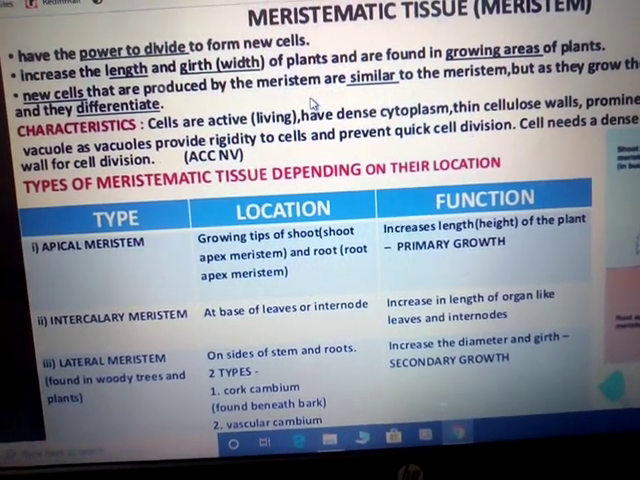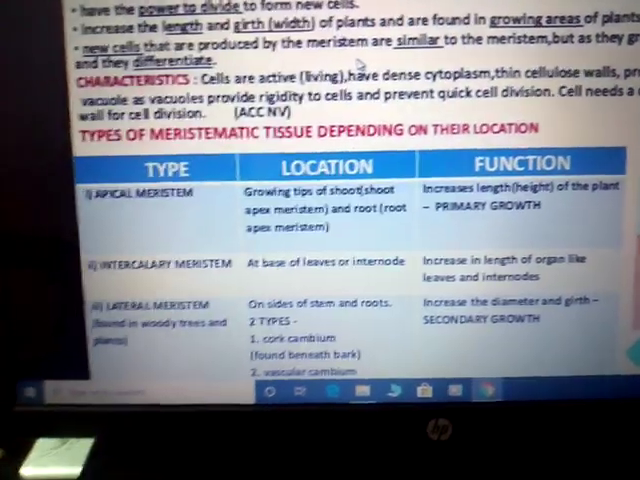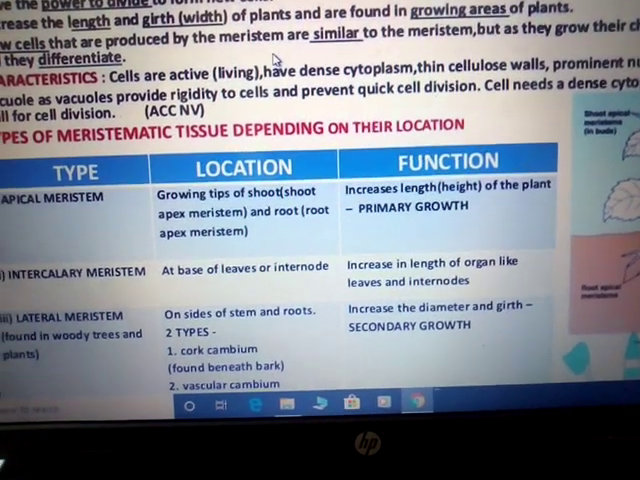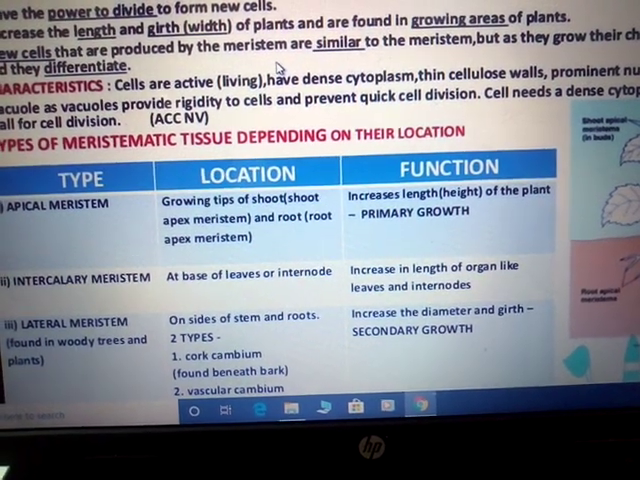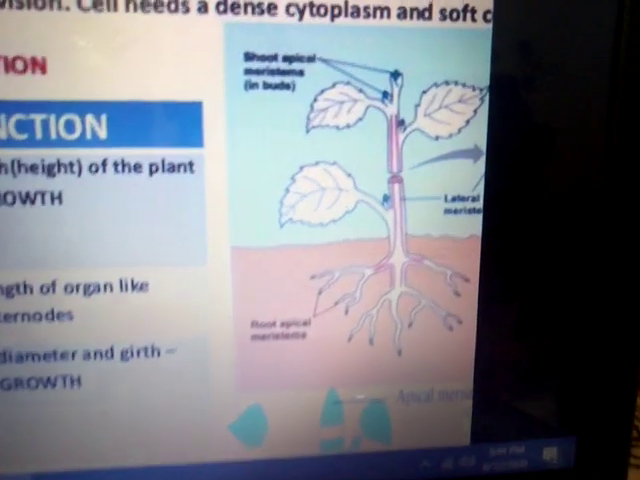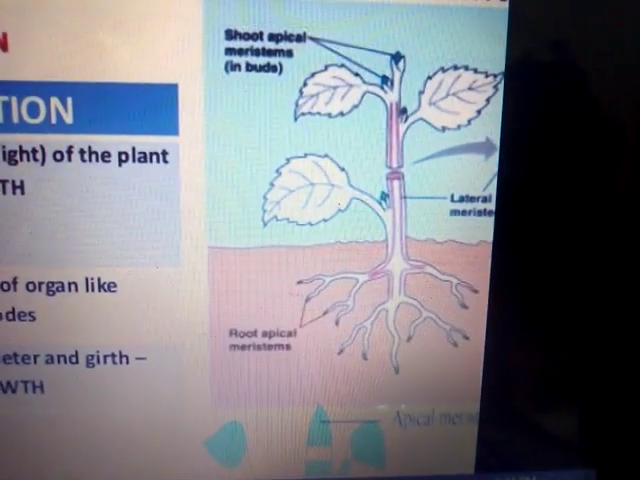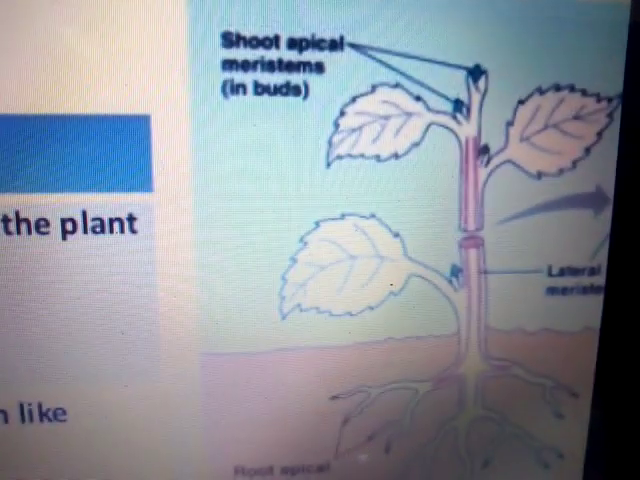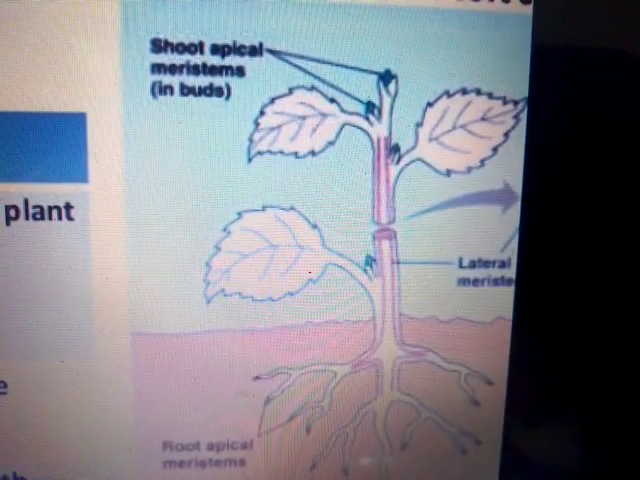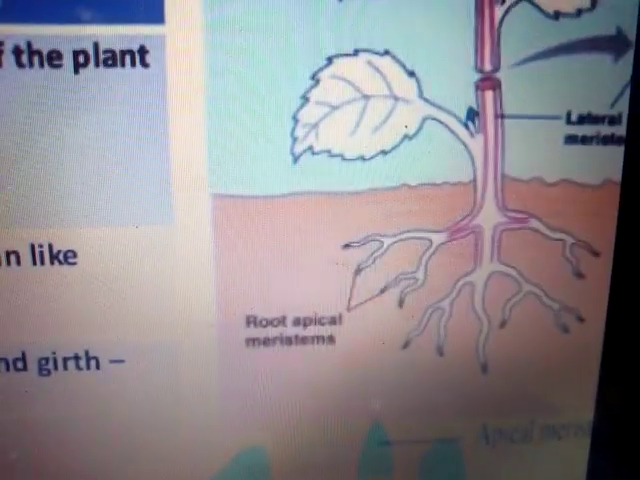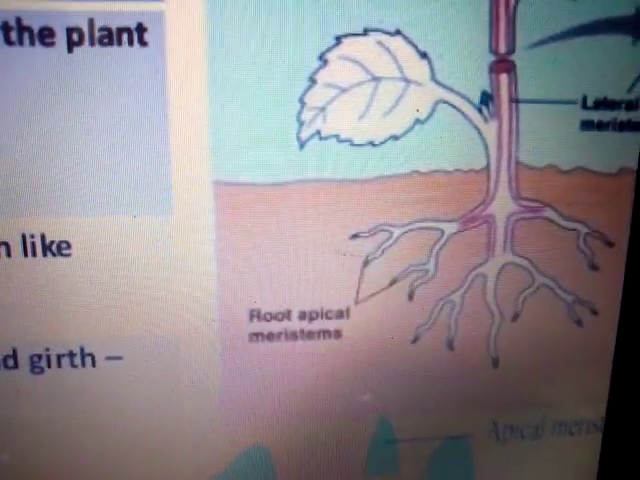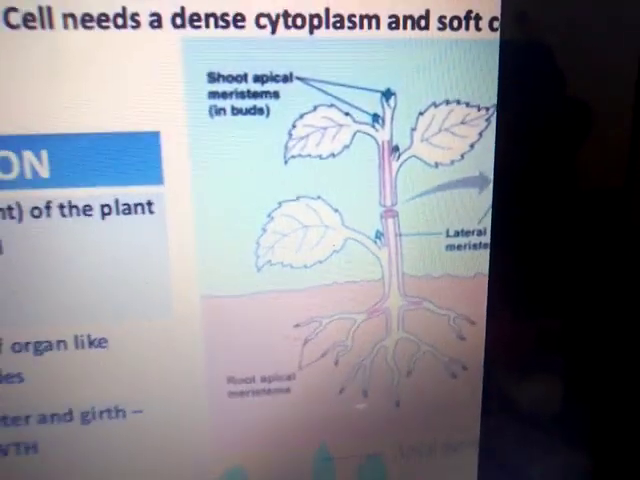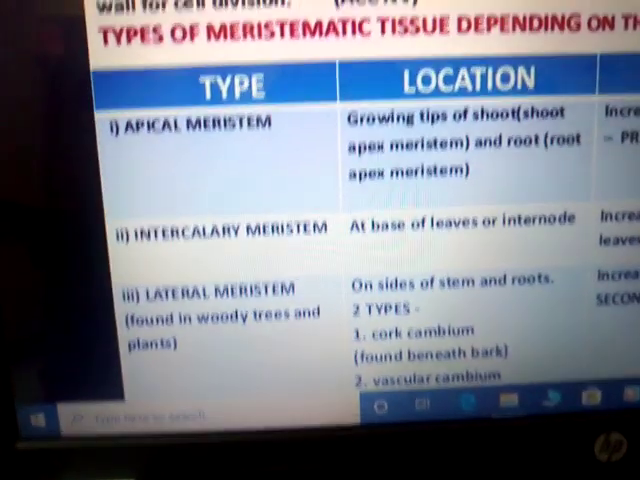Here again, just come back to the meristematic tissue. The types of meristematic tissue on the basis of their location, means the position where this meristematic tissue is present in the plants. So here you see in the diagram, there are different regions. One region at the tip of the plant, that is shoot apical meristem. Here you see the lateral meristem, and here in the root, apical meristem. Means in three regions of the plant the meristematic tissue is present.